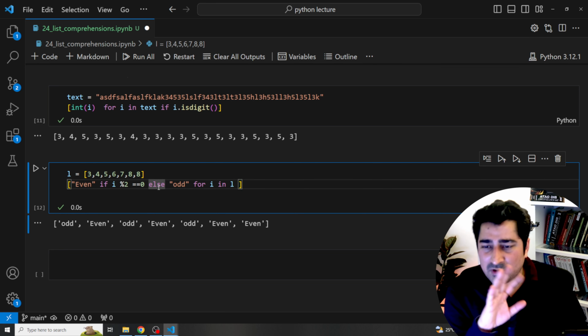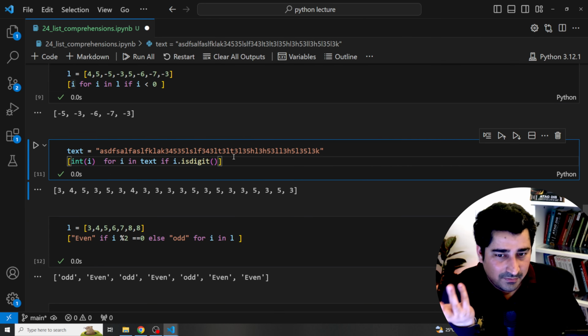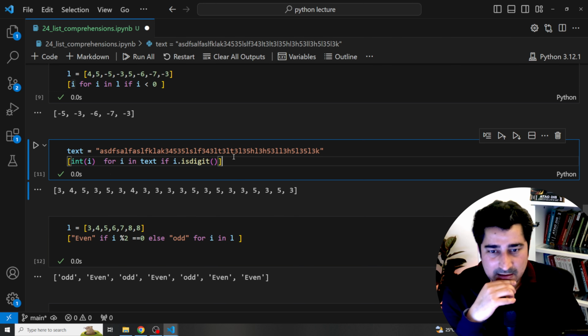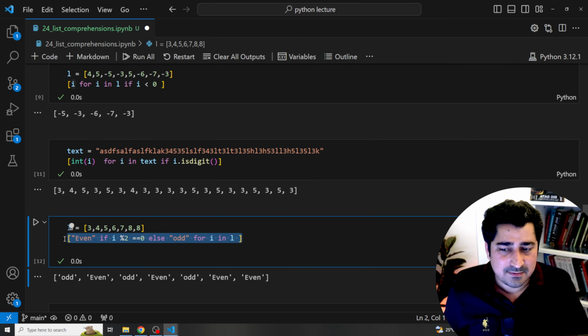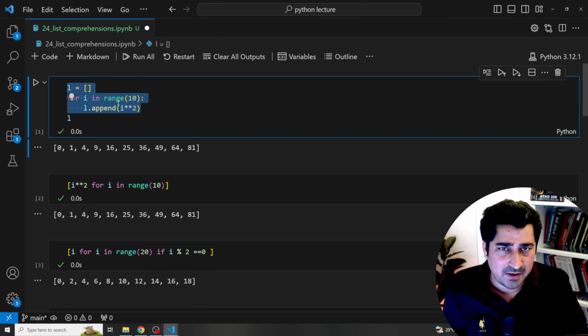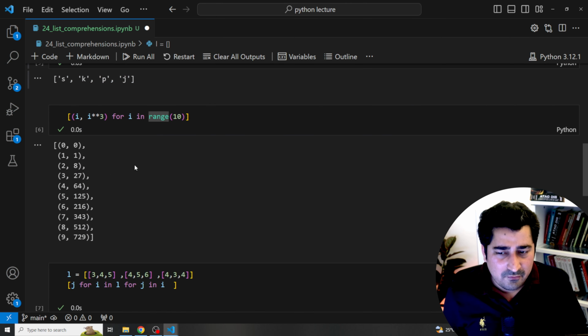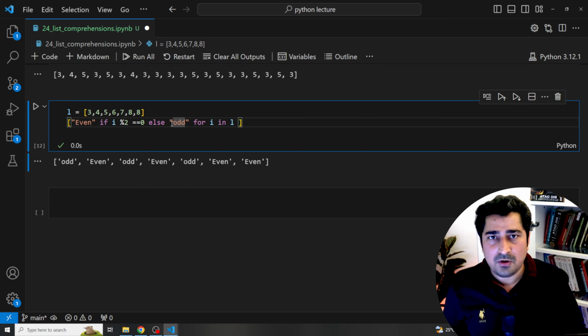So just try to practice all of these things, guys. Hope you will find yourself in a comfortable zone, because at the end of the day, it's just about the practice. That's it. And it's just a fashion of writing code. Maybe if you are finding it difficult to write some sort of comprehension, you can go even this way. There is no issue at all. But yes, if you are comfortable writing a comprehension, please write one, because it is going to optimize the number of lines of code. It is not going to optimize the complexity, right? Time complexity, it is not going to optimize. Space complexity, it is not going to optimize. But yes, number of lines of code wise, it is going to optimize for all of you.